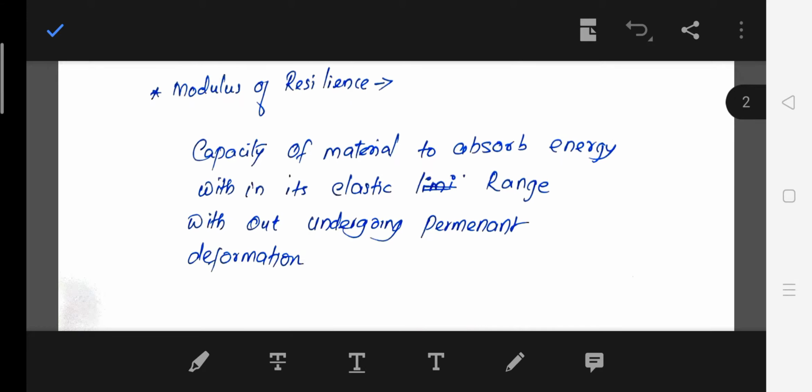The modulus of resilience is the capacity of a material to absorb energy within the elastic range without undergoing permanent deformation. That is modulus of resilience. It's the capacity of the material to absorb energy within the elastic range without undergoing permanent deformation.